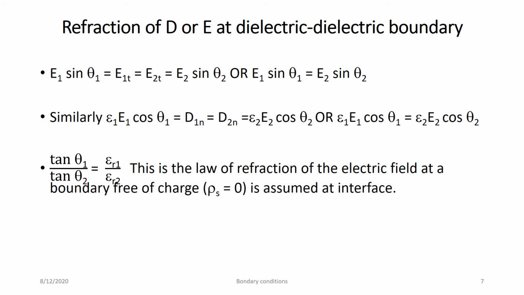So here by simple geometry we have written this equation and then divided the equations, so that we will get tan theta 1 by tan theta 2 is equal to epsilon r1 divided by epsilon r2. This is the law of refraction of the electric field at a boundary free of charge. So we have already written that if we are not deliberately including the charges, then rho s is equal to 0. So rho s is equal to 0 is assumed at the interface, and we have derived the equation.